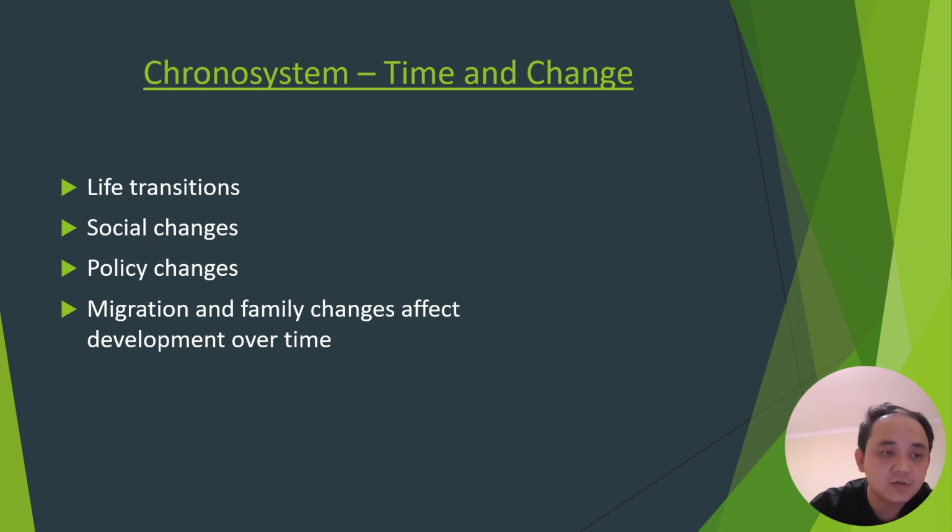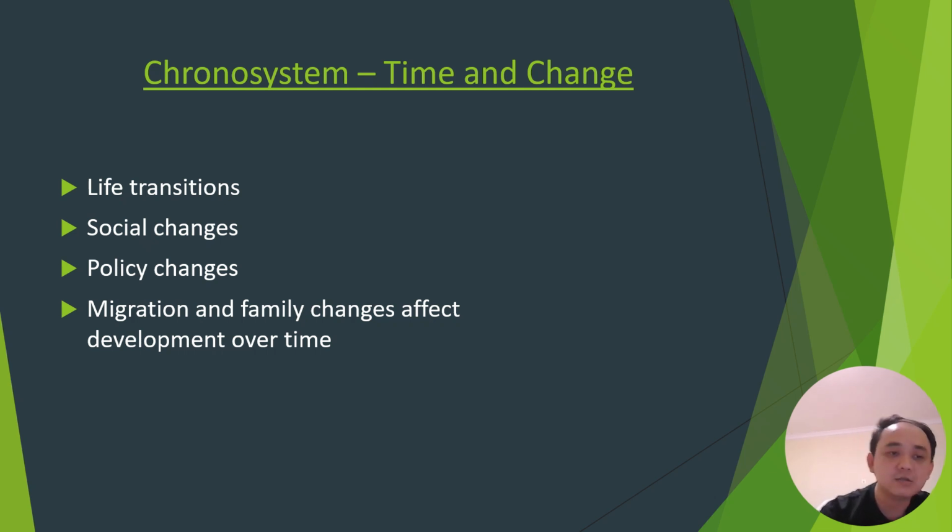In this system, the focus is mainly on changes over time that affect child development. Examples include life transitions, social changes, policy changes, and migration and family changes, which also affect development over time. If we talk about this point, let's take an example like a child who has moved to Australia may experience a language and cultural adjustment over time. Although he may find it difficult at the beginning, by the time he may cope with this problem.